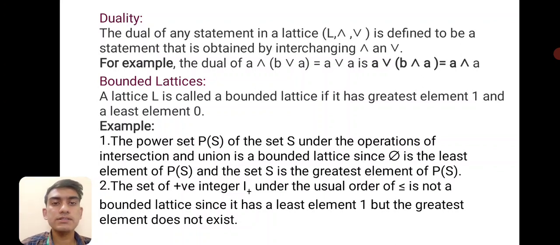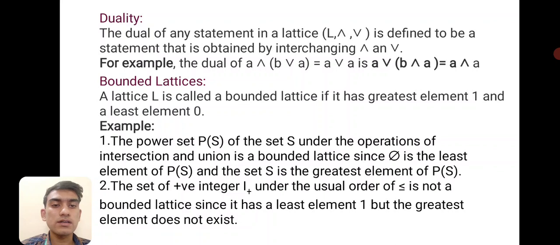A lattice L is called a bounded lattice if it has a greatest element 1 and a least element 0. Example: the power set P(S) of a set S under the operations of intersection and union is a bounded lattice, since the empty set is the least element of P(S) and the set S is the greatest element of P(S).